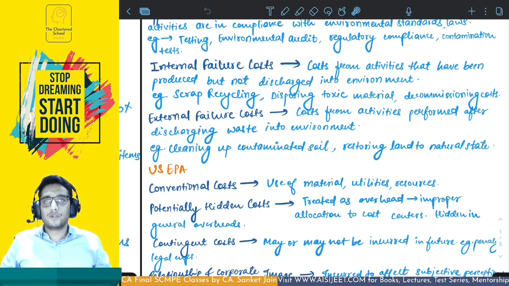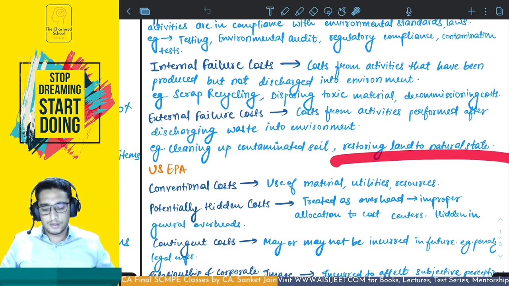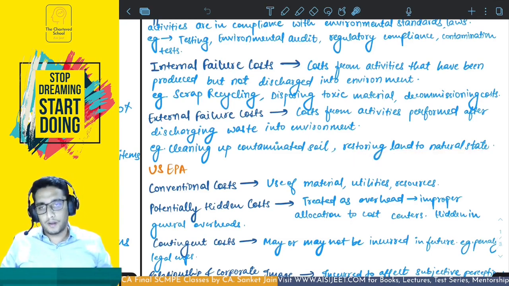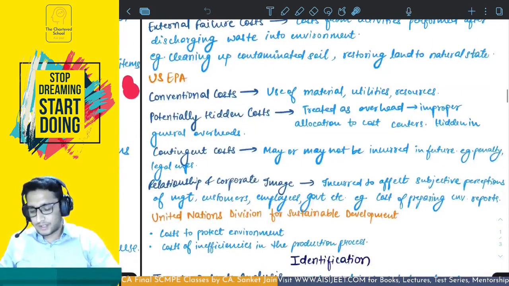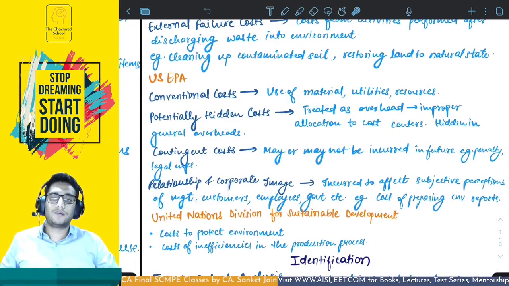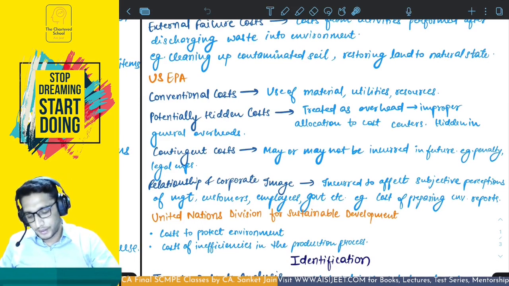Or you have to incur cost to restore the land to the natural state. That cost is going to be external failure cost. Alright. The second classification is given by US EPA. There are four kinds of cost here in the US EPA classification.